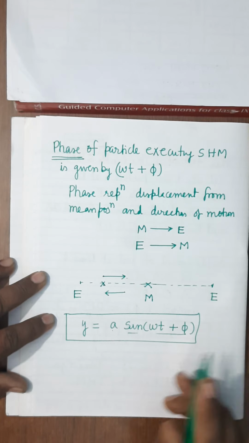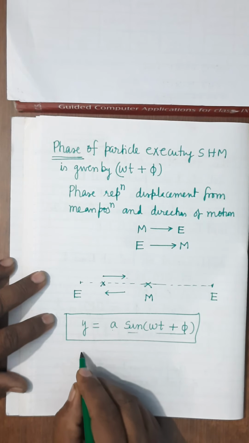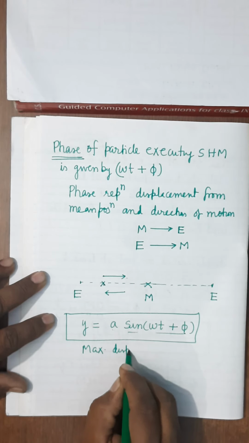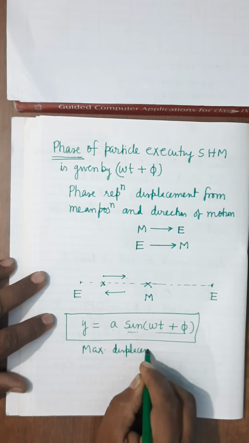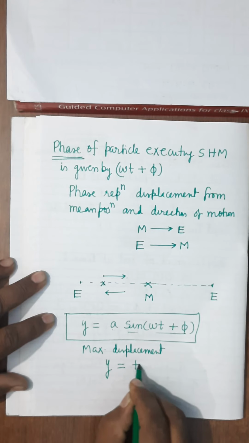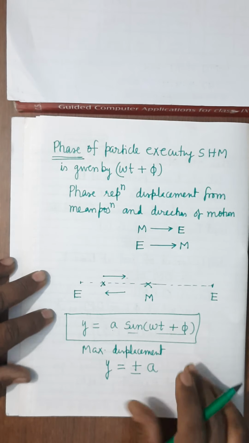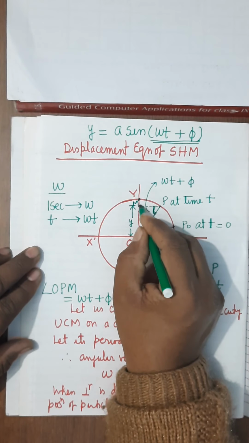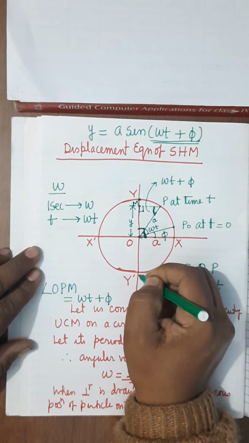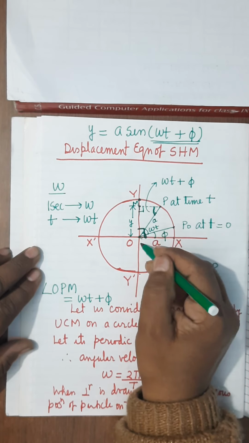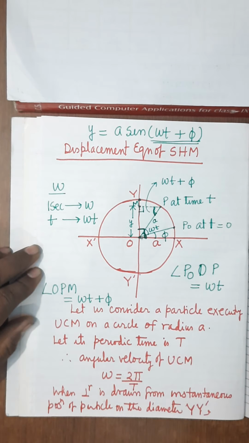So the displacement is given by y equals plus minus A. Now what is the meaning of plus minus A? If you are taking this as plus A, then this will be minus A. If this direction you are taking positive, then this direction will be negative.